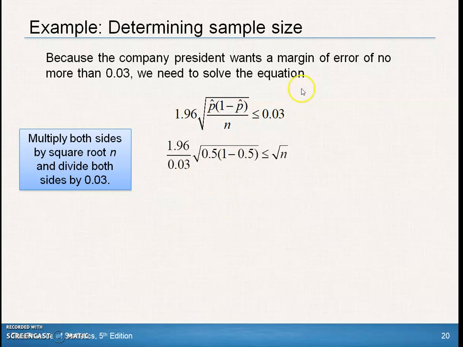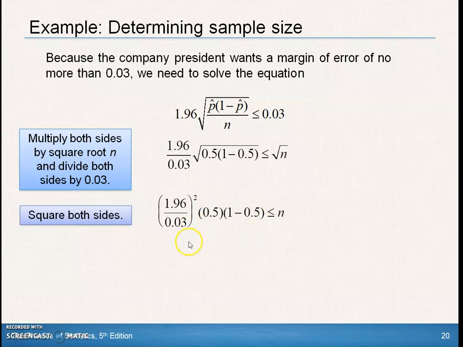Multiply both sides by the square root of n. Square both sides. Do the calculations. You get 1067, and we better go up to 1068 just to make sure. n's got to be greater than or equal to that, and we can't have a fraction of a person, so we better go to 1068.